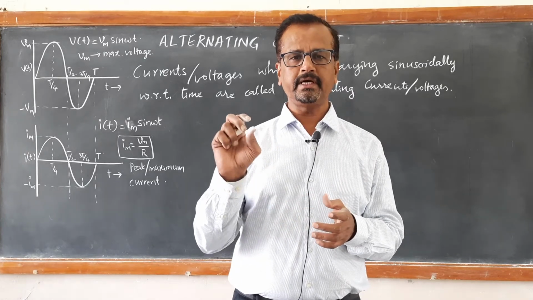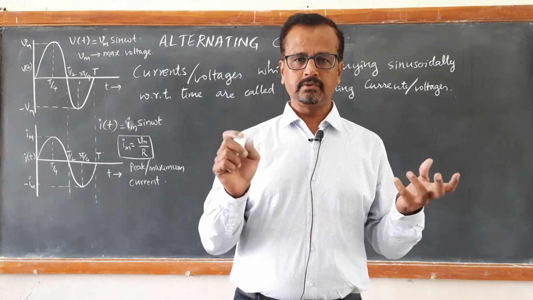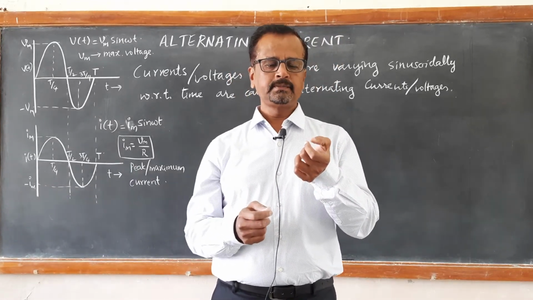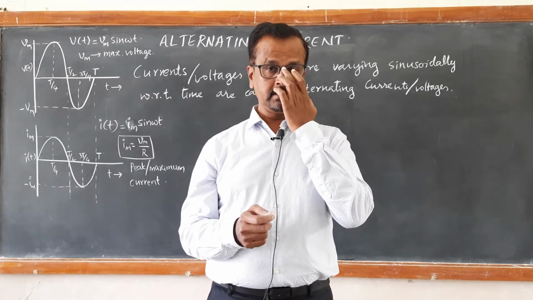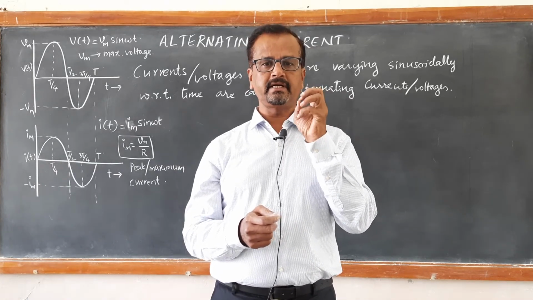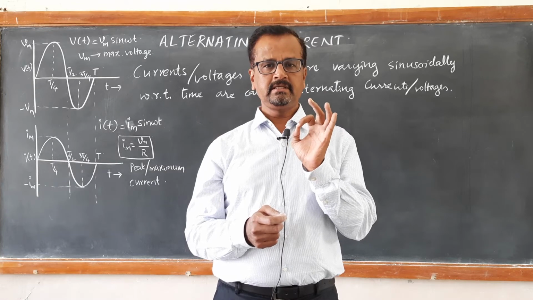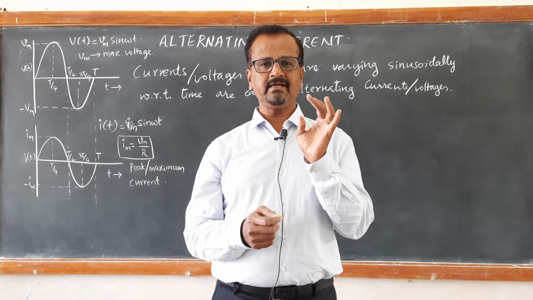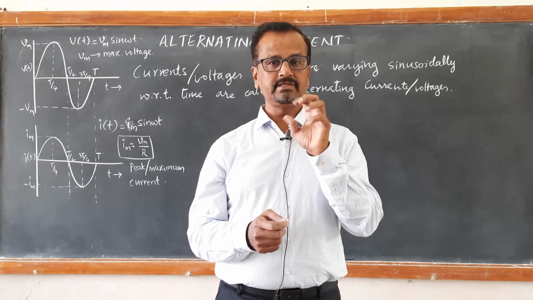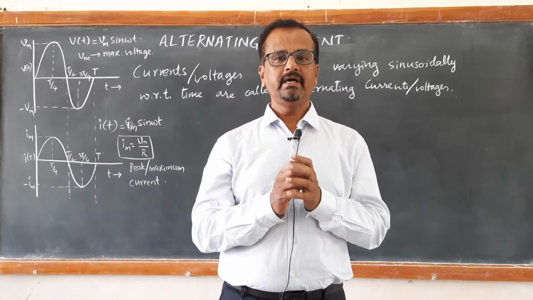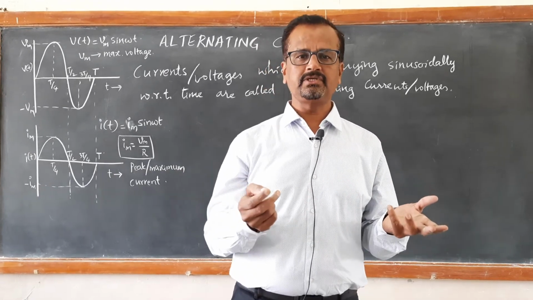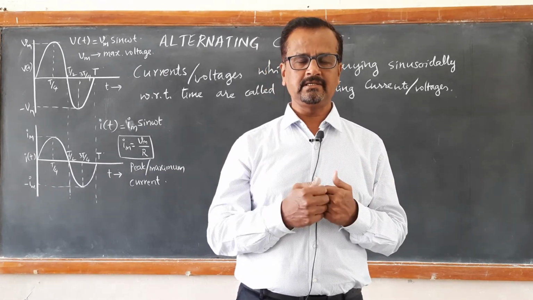For tuning radio, we use that tuner to search for different radio stations. In the same way, using remote control, we search for different channels. So when we are searching for different channels, we are making use of a particular circuit, the LCR circuit. L for inductor, C for capacitor, R for resistor. So the LCR circuit is connected to an AC source, and its application is as a tuner circuit in radio as well as in TV, right? So we learn the applications of these AC circuits, right?